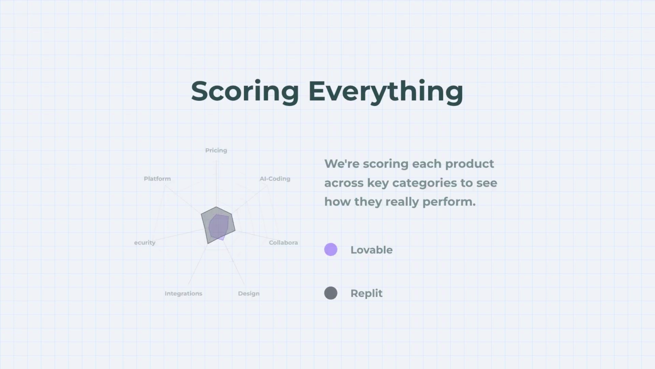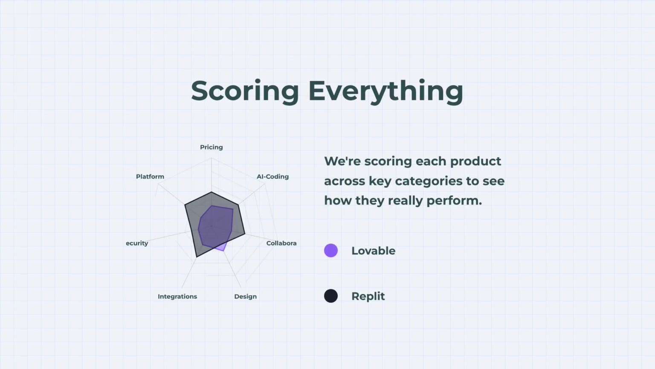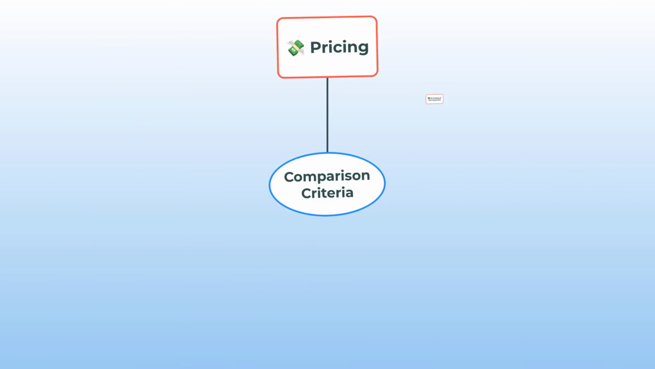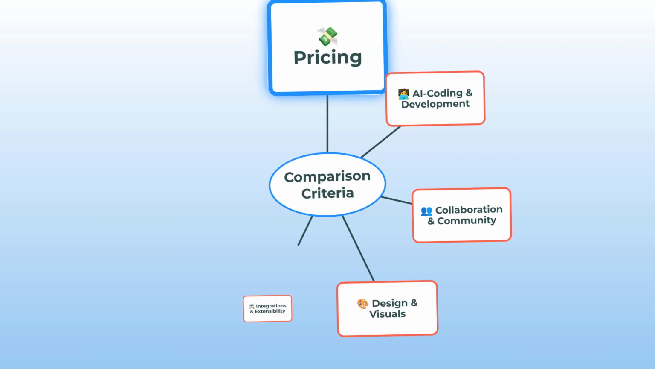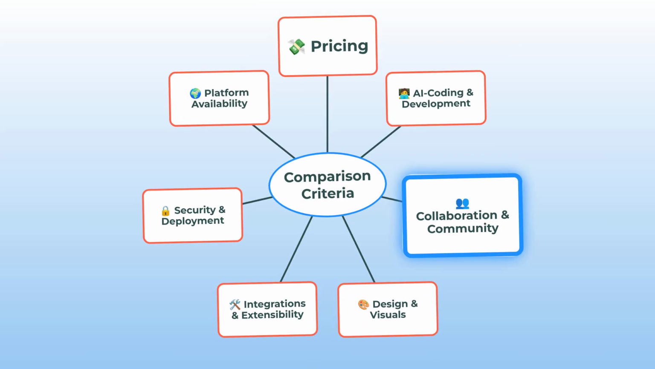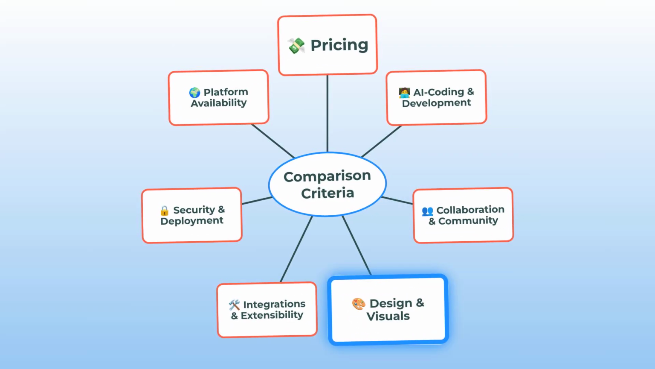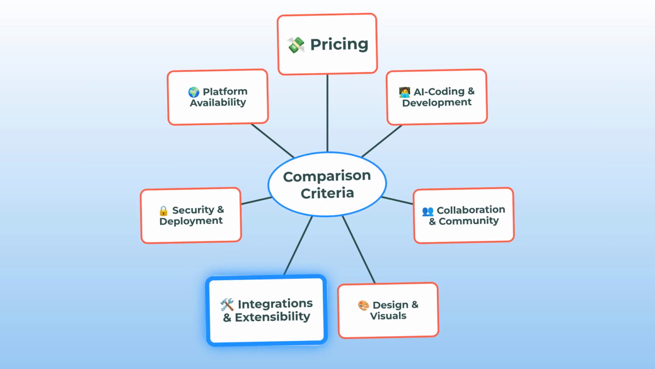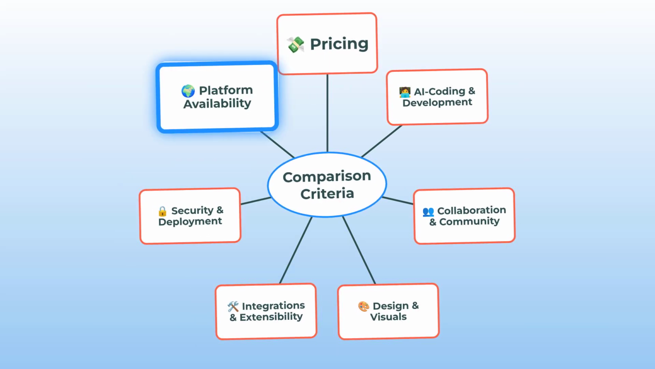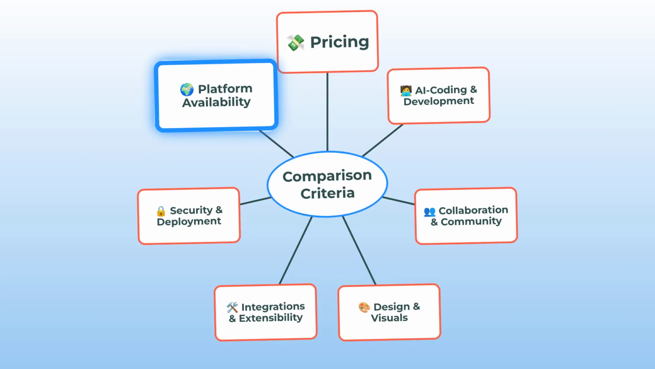We'll break it down category by category, scoring each so you see exactly who pulls ahead. You might be surprised by what comes out on top. Before anything else, here's the playbook. We're comparing pricing, AI coding and development, collaboration and community, design and visuals, integrations and extensibility, security and deployment, and platform availability. This way, you'll get the full picture of what each tool scores on, no surprises later on.